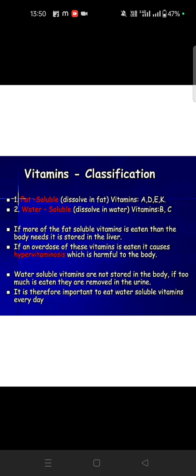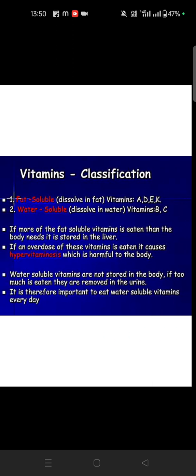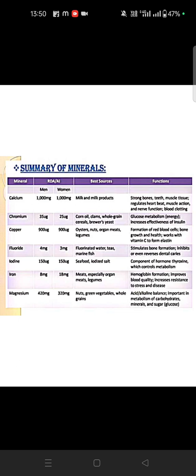Water soluble vitamins are not stored in the body. If too much is eaten, it is removed in the urine. So it is important to eat water soluble vitamins every day. Okay, so this is the normal.